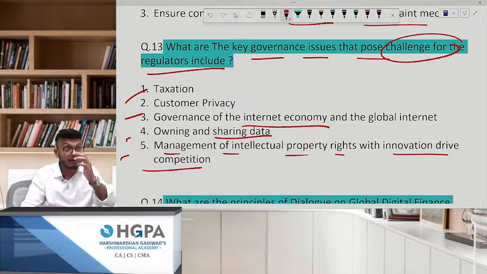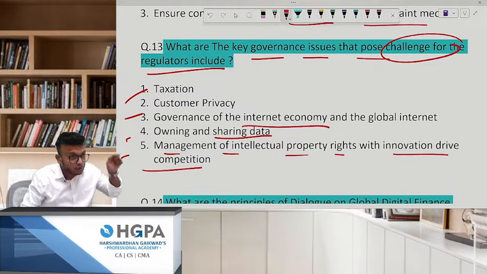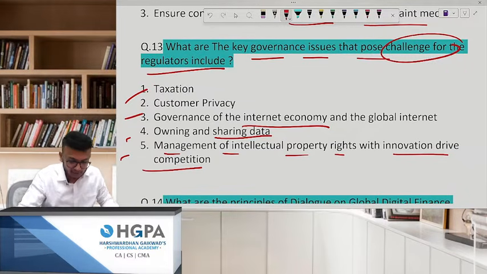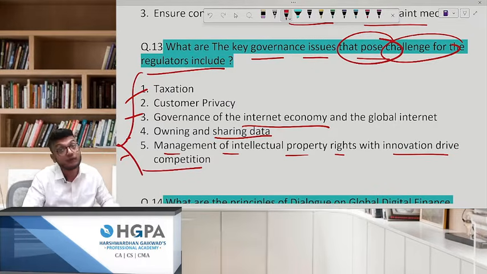See, the problem is what, with data, NFTs for that matter. If these people make these NFTs, there will be a lot of disputes in India. That ego problem is going to come out. Who is going to own that data and all that stuff? These are the problems which the regulators are going to face before taking any step.